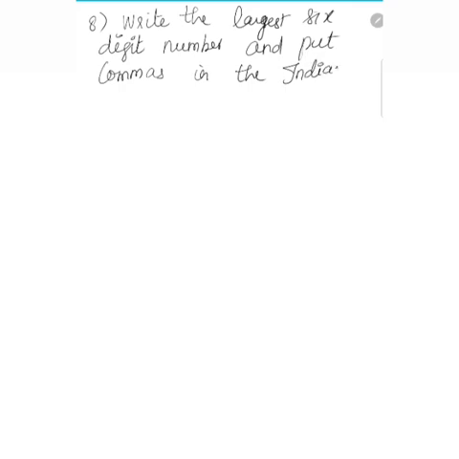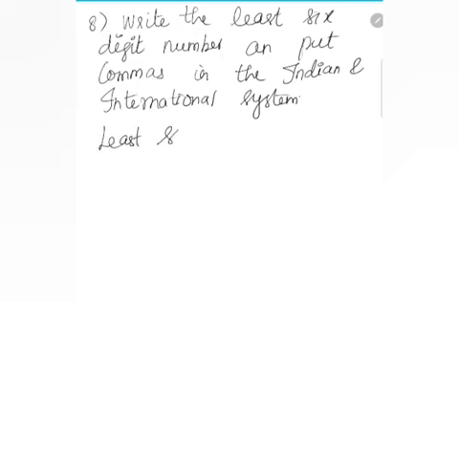We have to do this sum in both the Indian and international systems. It is not the largest, sorry, it is: write the least 6-digit number. What is the least 6-digit number?